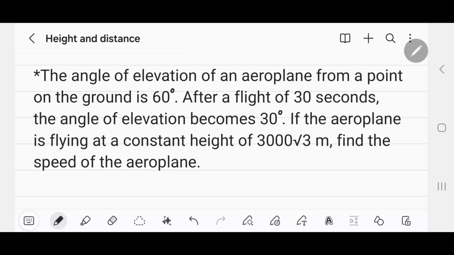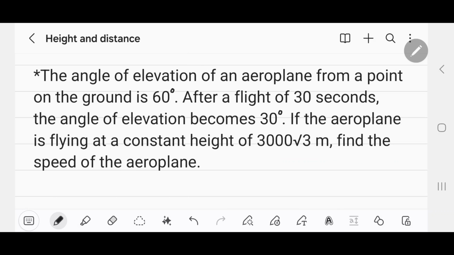In this video we are going to solve a problem related to the topic height and distance. The question gives us the angle of elevation of an aeroplane from a point on the ground is 60 degree. After a flight of 30 seconds the angle of elevation becomes 30 degree. If the aeroplane is flying at a constant height of 3000 √3 meter, find the speed of the aeroplane.